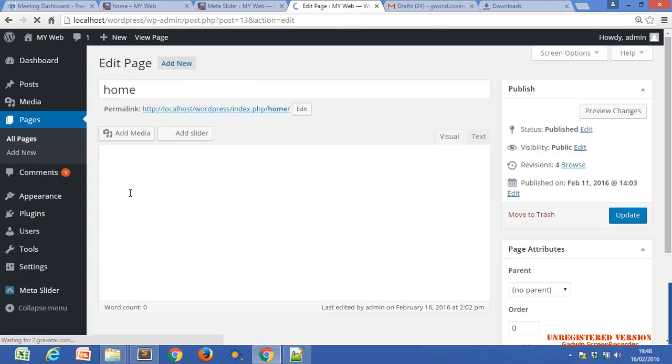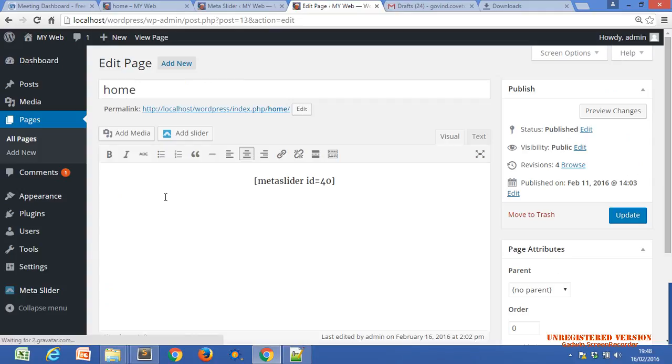Just click on edit pages. I just click on edit. This shortcode we have copied and pasted. This is the first slider, and if we paste, this is the second slider. We can remove our first slider from the home page, but this slider will appear only on the home page.